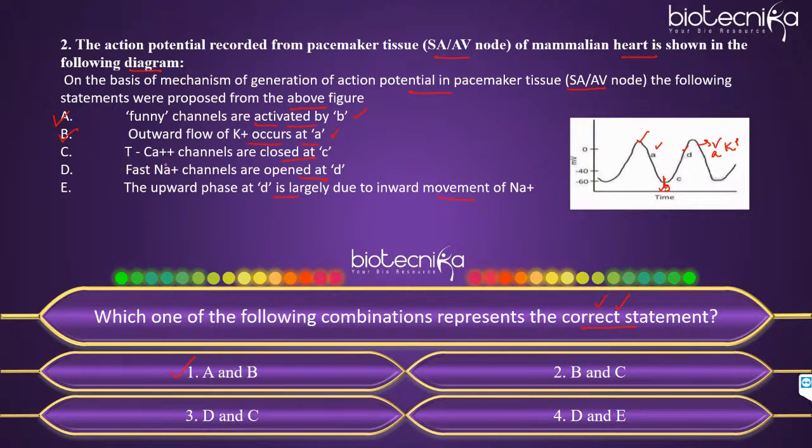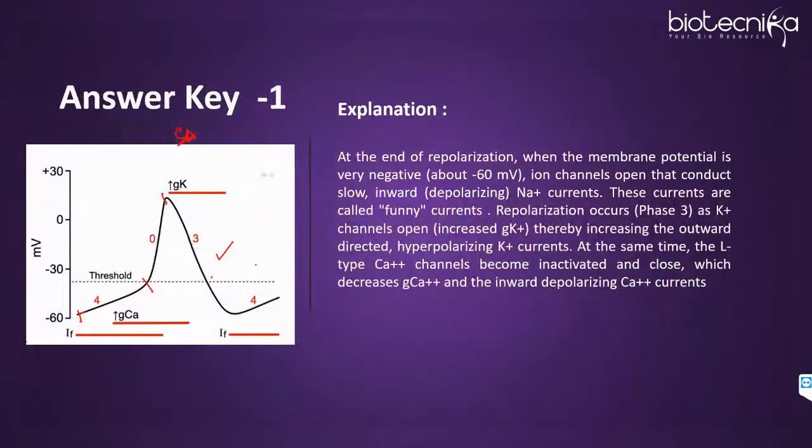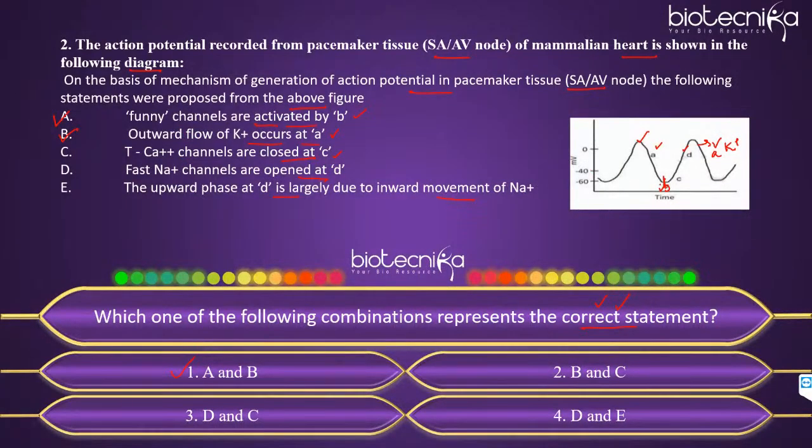Now, third, the C statement. It says T calcium channels are closed at C. Now, if you follow this figure, you will see that calcium channels are not closed. They will not close until it reaches the threshold value. And still above that, in phase 0, you have the L-type calcium channels that open. But yes, they have said about T, so it does not close at C. Because until it reaches 40, the threshold, it will not close. So that is why C is an incorrect statement over here.